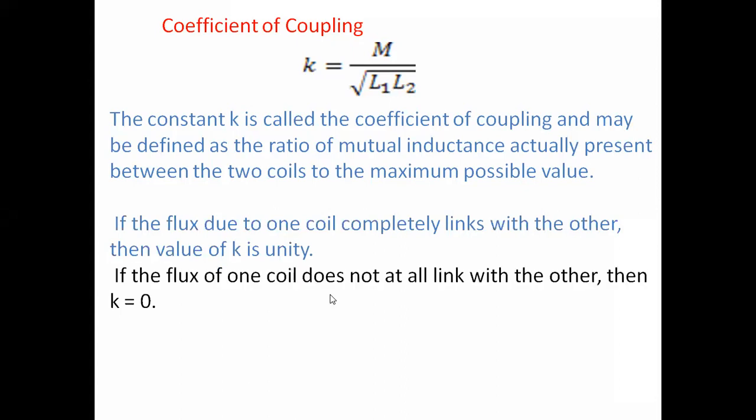If the flux of one coil does not link with the other at all, then the K value is 0. So the coefficient of coupling K has only two values, either 0 or 1. If there is no flux linkage between the two coils, K is 0, and if they are completely linked with each other, K is 1. So K is equal to M by root of L1 into L2.